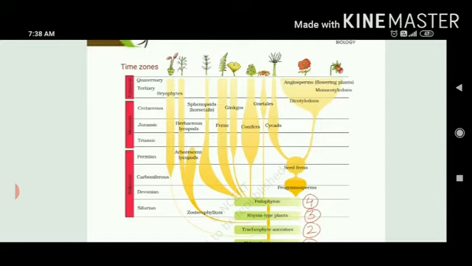Why are they called seed ferns? Because seeds have started forming in them. Earlier, there was no seed formation, but from these progymnosperms, the very first species which started giving rise to seeds formed. From these seed ferns, cycads have formed. And ultimately, the complex type of flowering plants, which are angiosperms, some can be monocots and others can be dicotyledons.